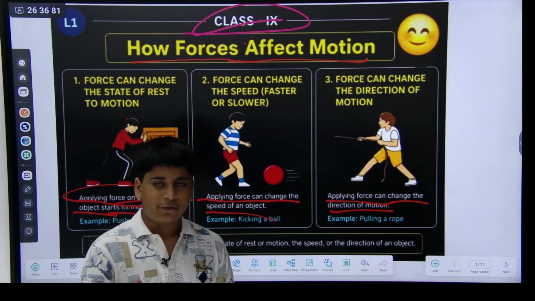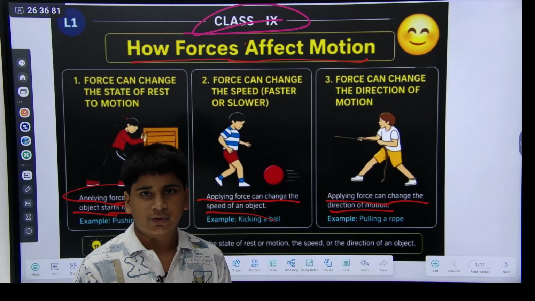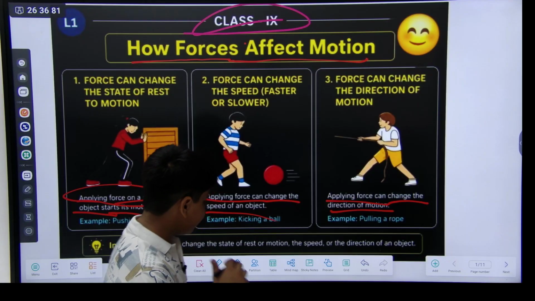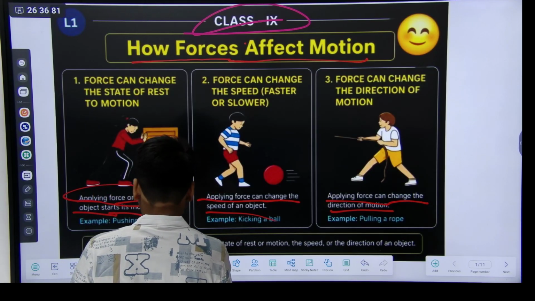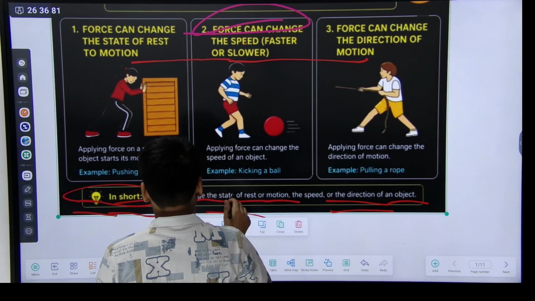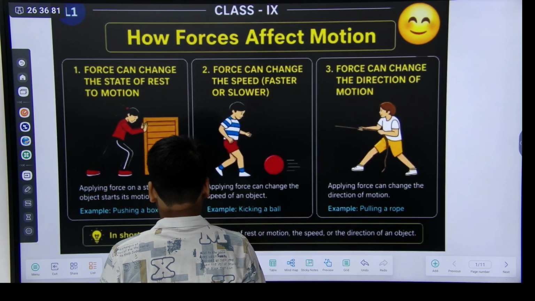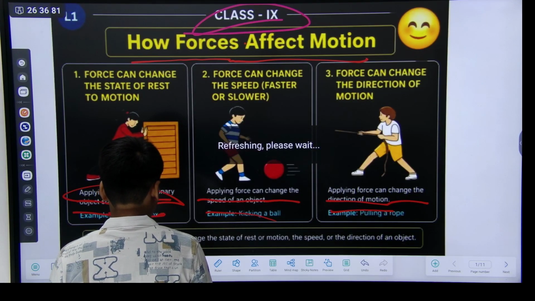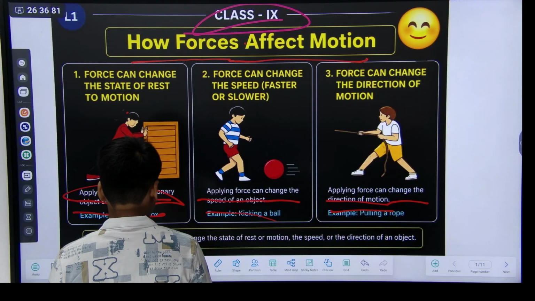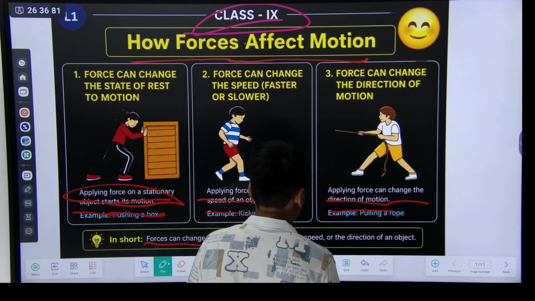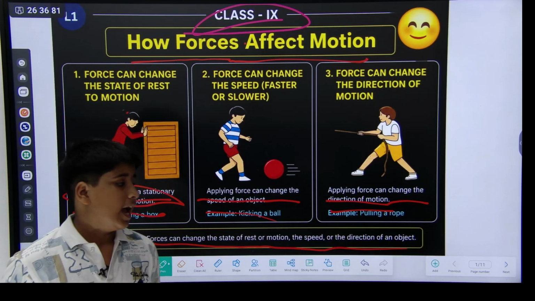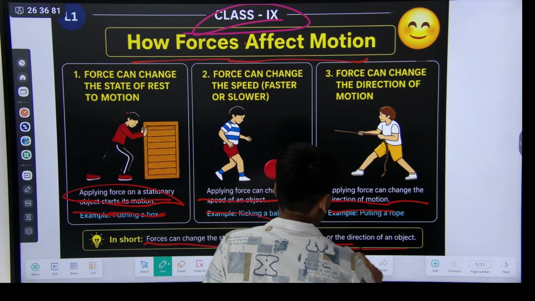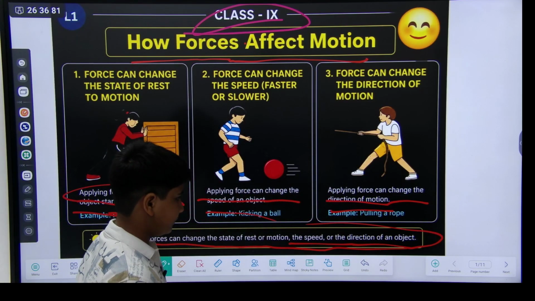That means force also helps us to change direction. In short, force can change the state of rest to motion, and the speed or the direction of an object.